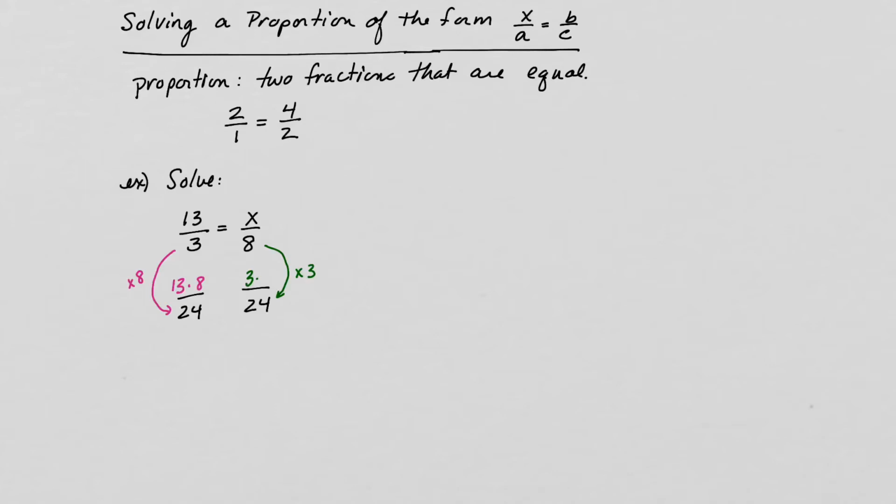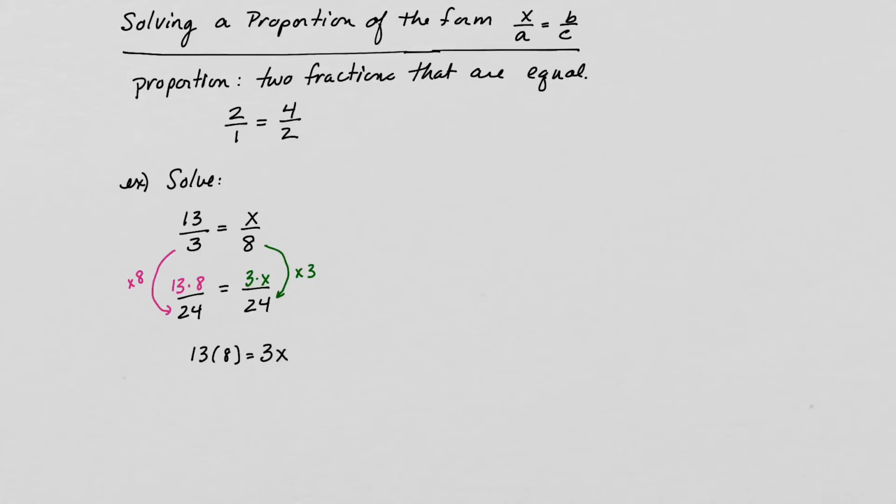So I'm going to have 3 times x. And so I haven't really changed anything yet. I've just rewritten my fractions. And so because of that, now that the bottoms are the same, I can just pull off this top part. So really what we're trying to solve is that 13 times 8 equals 3x.